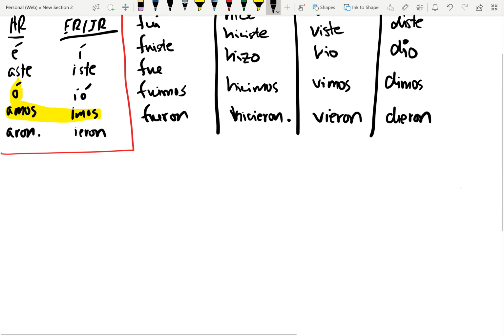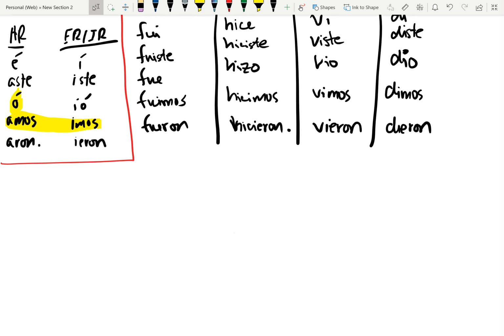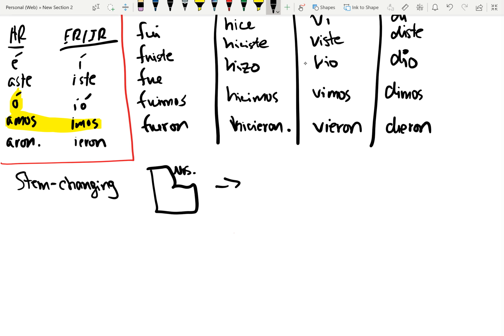But wait, there's more. So we also have stem changing verbs in the preterite tense. And we also have stem changing verbs in the present tense, right? In the present tense, you guys remember, it's the boot forms, right? Nosotros doesn't change. Well, in the pretérito, I'm going to call it the sandal form, the sandal verb, because it only changes in the él and the ellos form. It only changes in the third person.